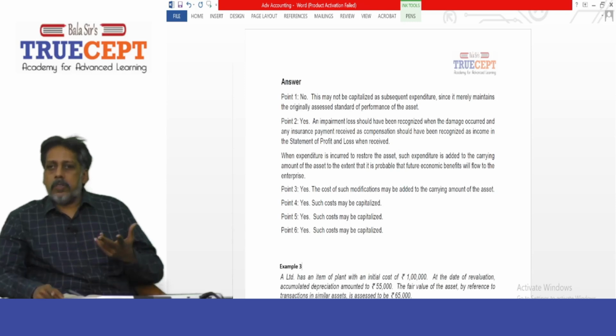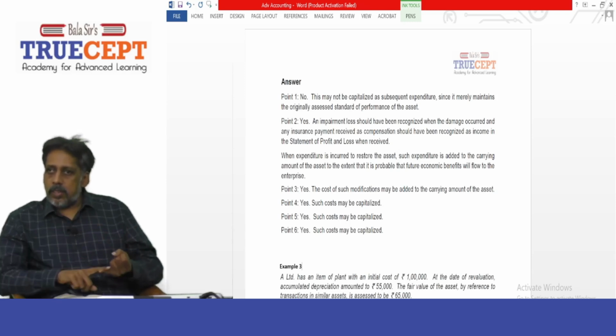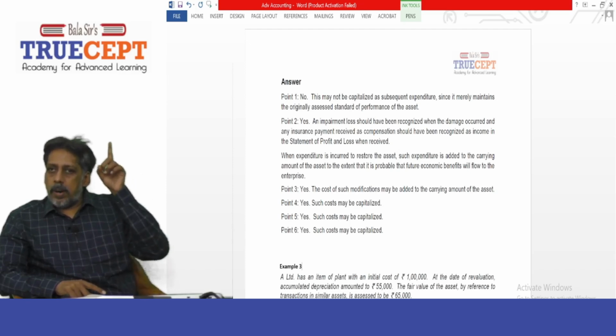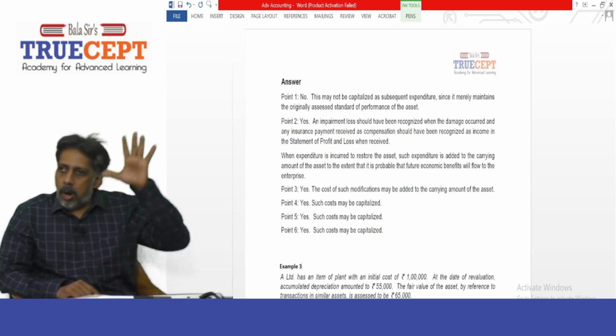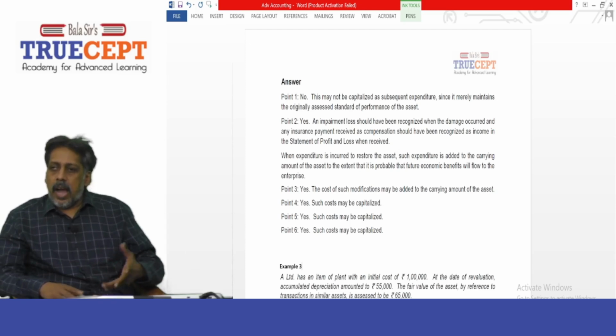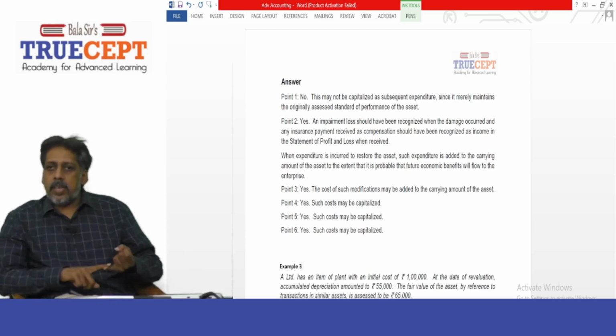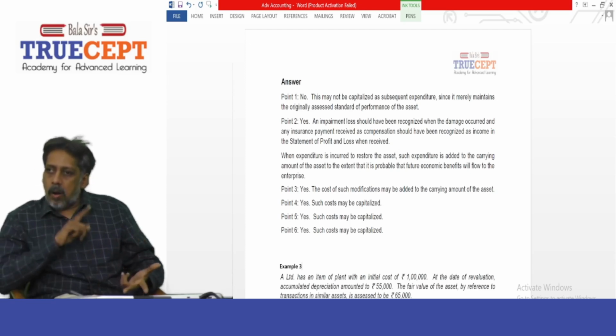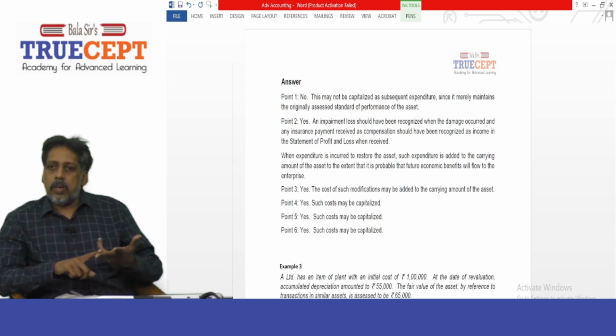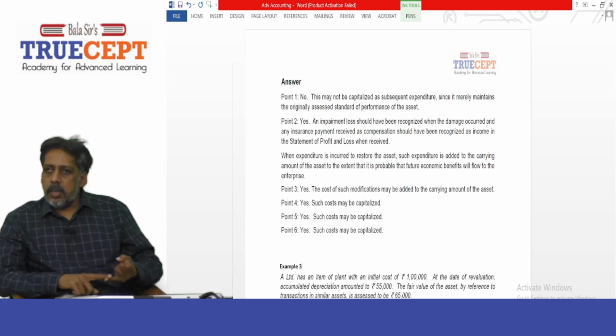Suppose, even though it's not there in the question, you are going to get some money from the insurance company as compensation for the damaged asset. That compensation money will be recognized as income in your profit and loss account. Got it? And the cost incurred by you to restore the asset back to working condition will be capitalized, added to the carrying amount of the asset.